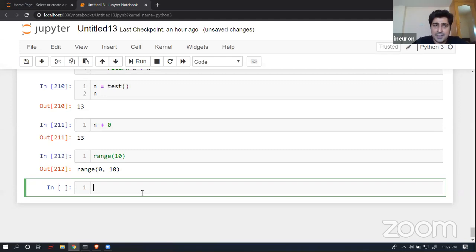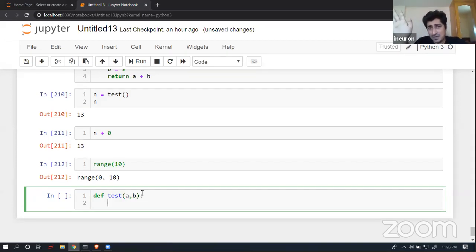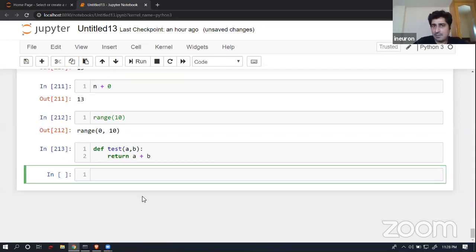In a similar way, I can create a function which will look for the data in a runtime. So again, def and then test I'm going to create. I will pass a comma b, this kind of variable. I don't know what A is, what B is as of now. So I'm saying that I can give you two arguments at runtime, and then what you have to do is give me A plus B. A very basic and simple function I have written, where it will take two arguments and return the addition of that, or maybe the concatenation of that.